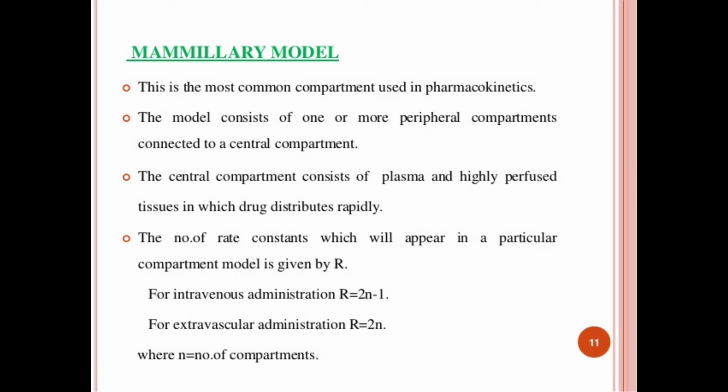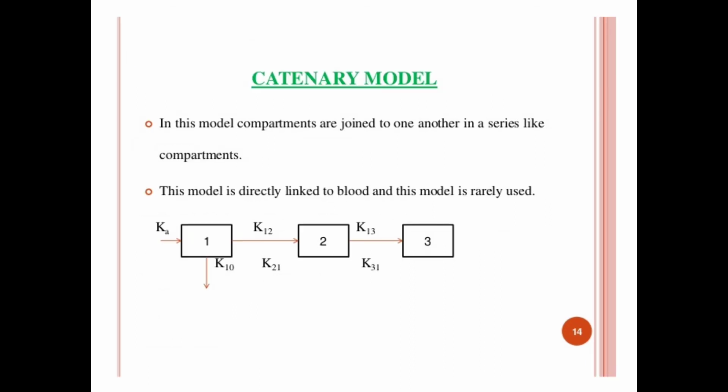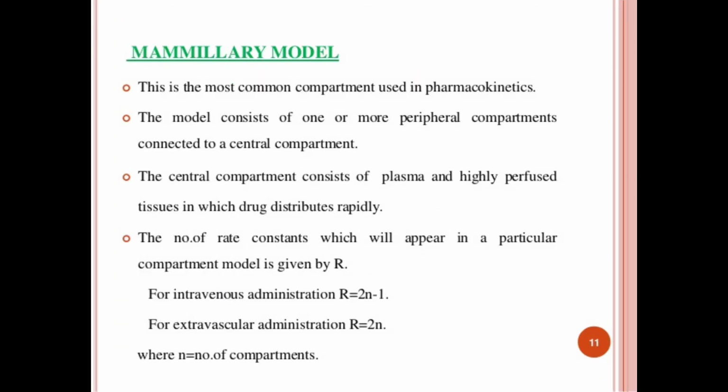The movement of drug between the compartments is defined by first order rate constants, denoted by K, which we will see later on. The subscript indicates the direction of the movement. Here we can see this for the catenary model, where they have given the subscripts. What is first order kinetics?